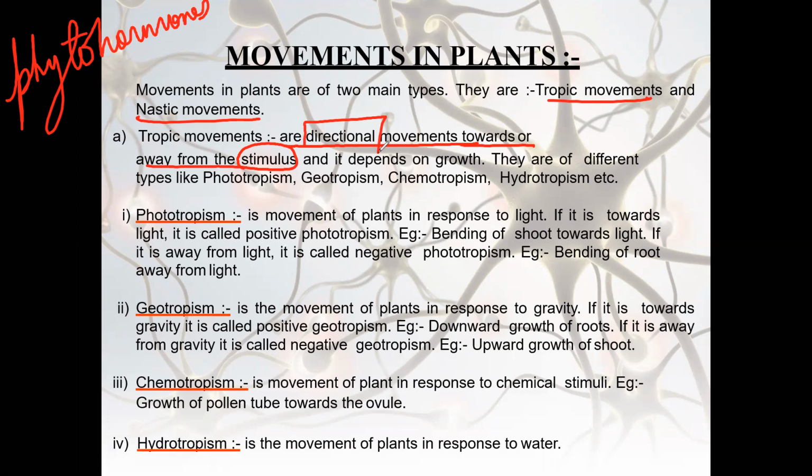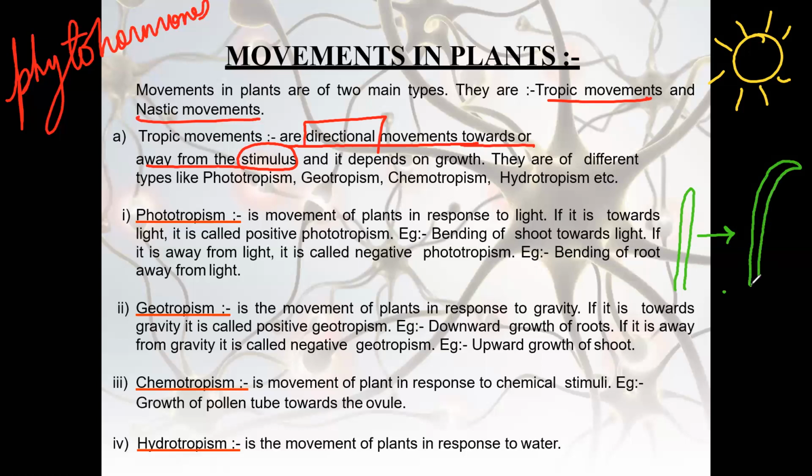For example, as we have learned in phototropism, right? If the sun is on the right hand side, and the plant is kept here at the center, which type of movement will we observe? We will see the plant will go towards the stimulus, that means towards the right. And who is the stimulus? Here the sun is the stimulus for the plant, right? So tropic movements are movements towards the stimulus, away or towards.